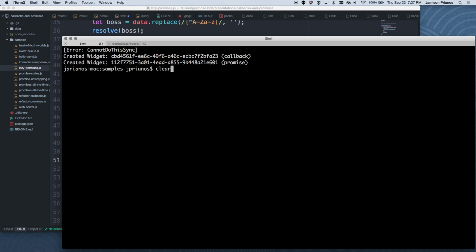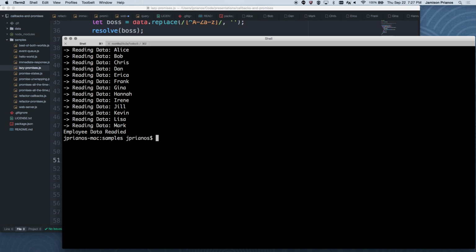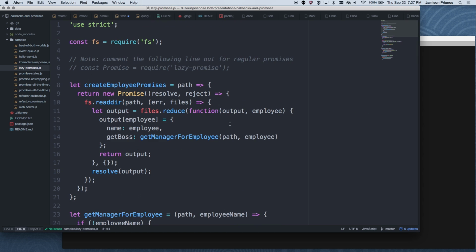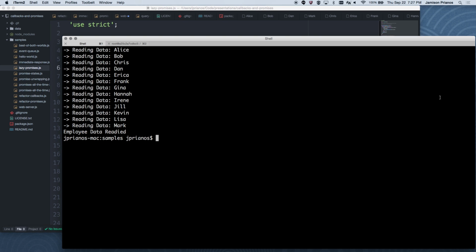So first I'll run it with no employees. And I currently have lazy promises off. So if you look at this source code, there's a line here that replaces the promise implementation with lazy promise. Since I have that off, I'm actually using standard promises from Node. So right now you'll see I actually start up and read every one of those files off the file system. They're not huge files. It doesn't really make a big difference. But I'm actually reading every one of them.